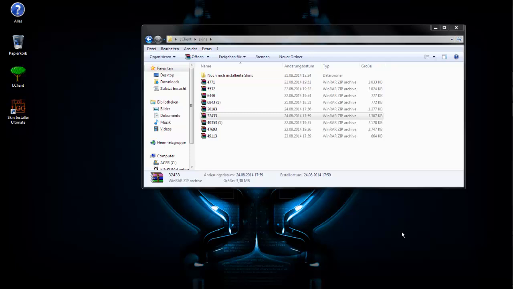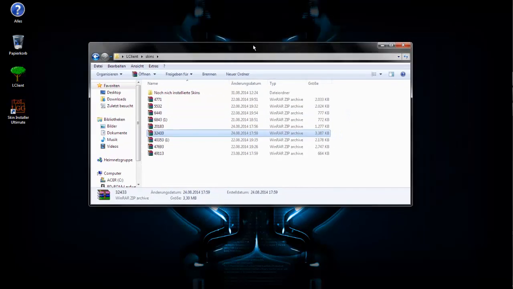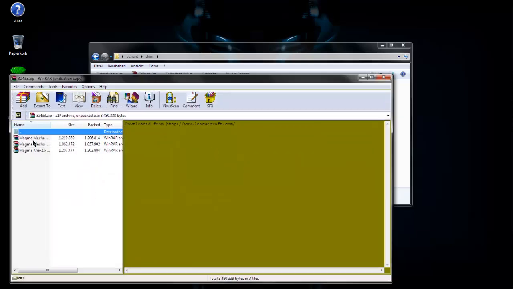Hey guys, this is Custom LoL Skins, and today I will show you how to install custom skins to your League of Legends client. For this we need the skin. I got it over here. It's Magma K6. Download it from Leechcraft. Link will be in description.